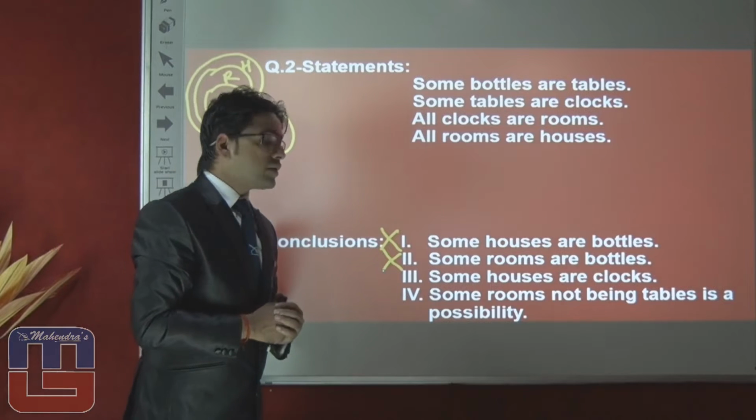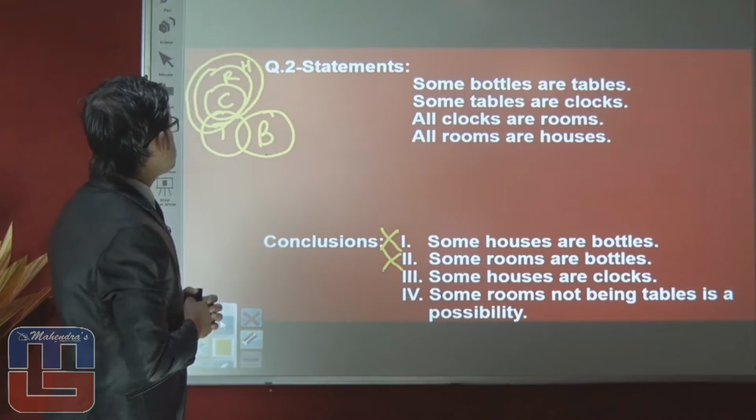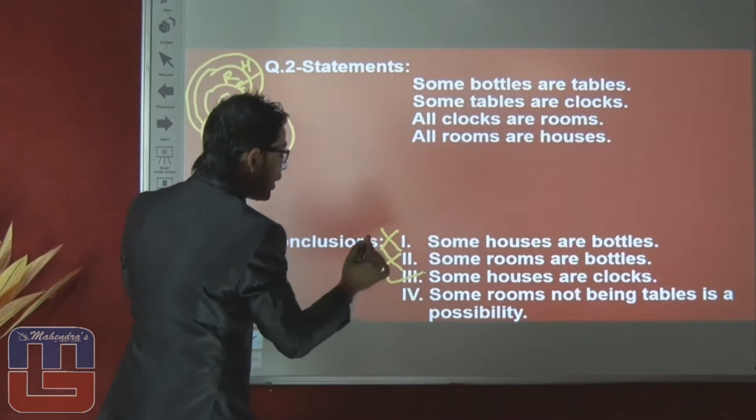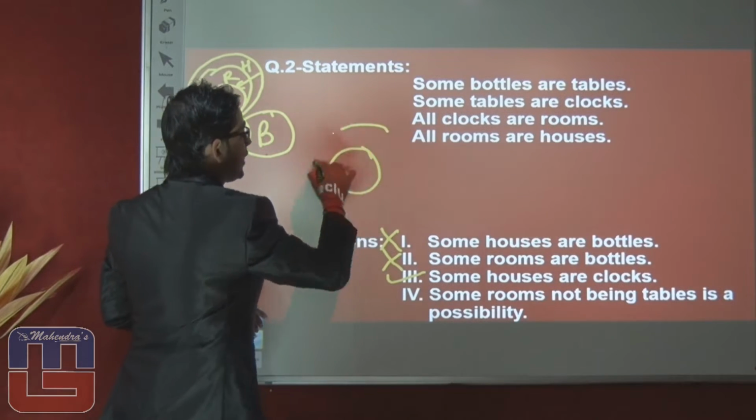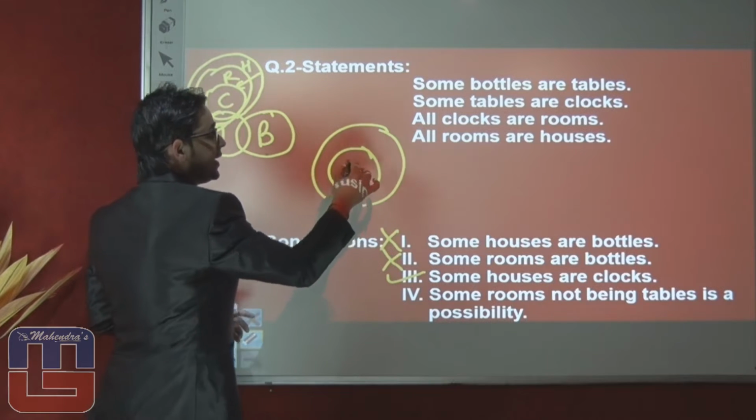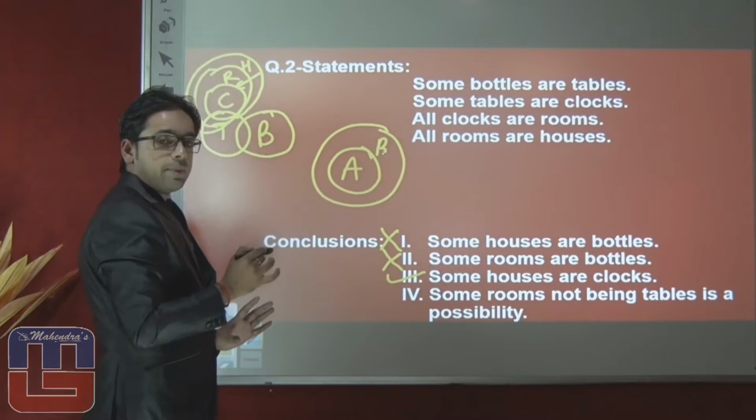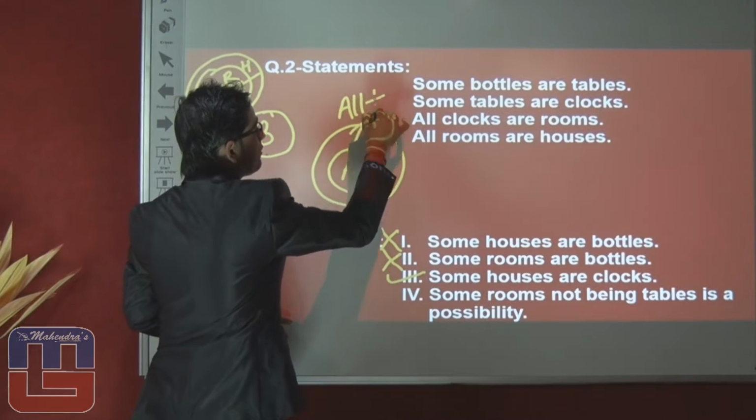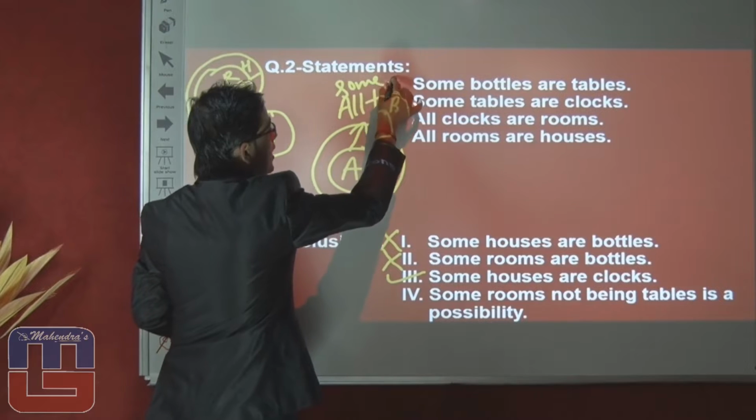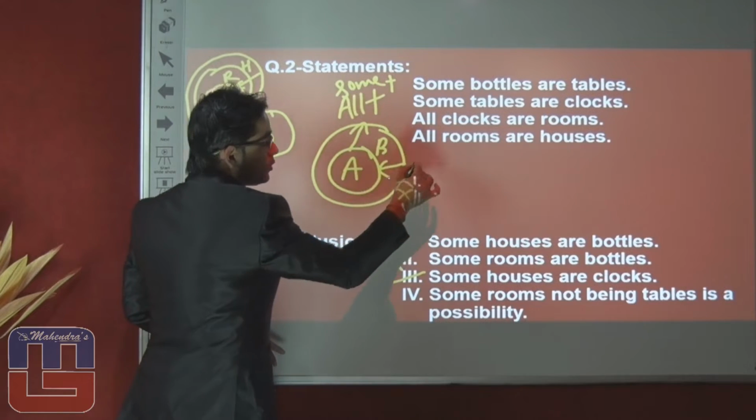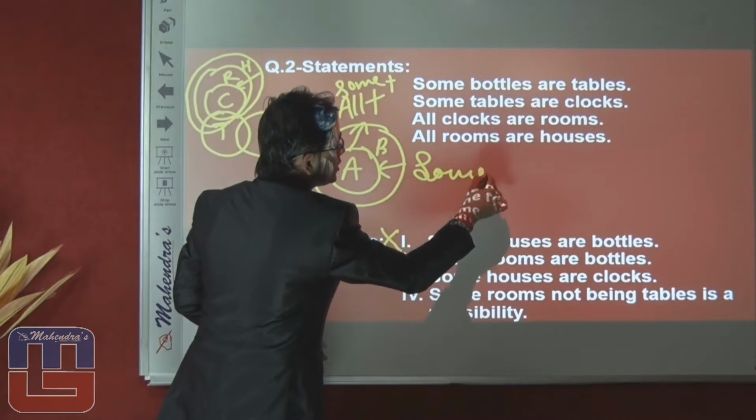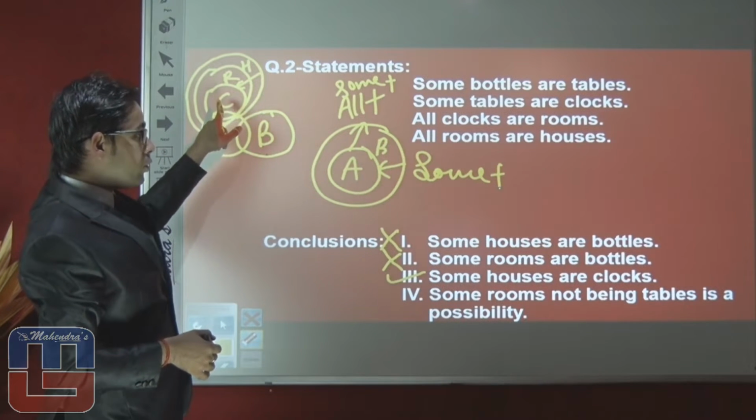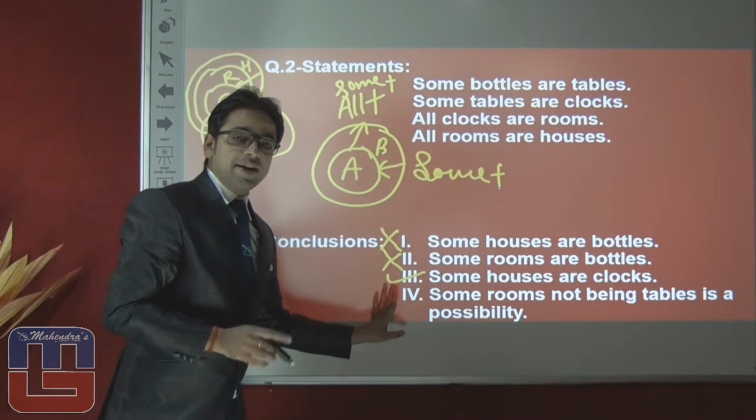Next conclusion is some house are clock. You can see here some house are clock, this conclusion is true. Why is it true? If any time you find two variables like A and B, and the statement is all A are B, then inward to outward, two conclusions are true, all positive and some positive, and outward to inward, only one conclusion is true, that is some positive. That's why we can say that some house are clock, this conclusion is true in definite case.